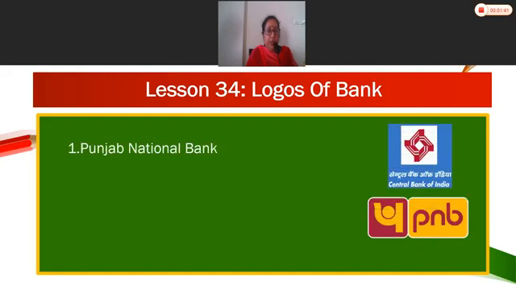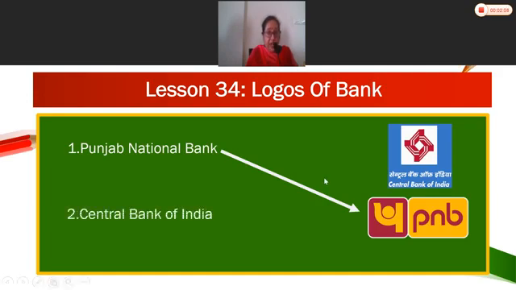Now children, we will be seeing the logos of the banks. Now first one, can you see Punjab National Bank? Now we will see the logo of Punjab National Bank. Yes, this is the logo of Punjab National Bank.